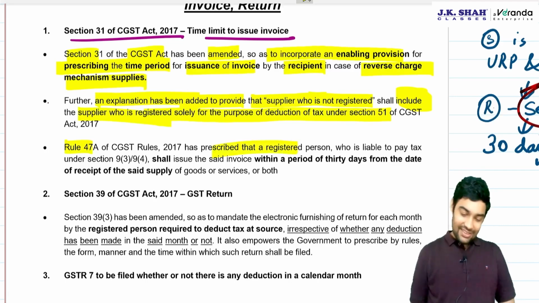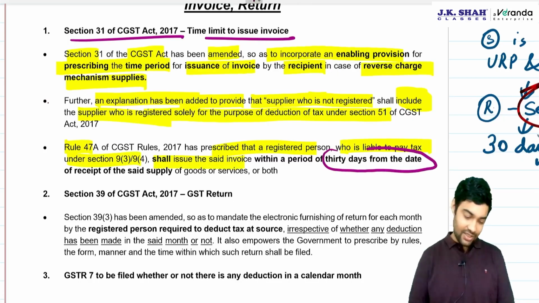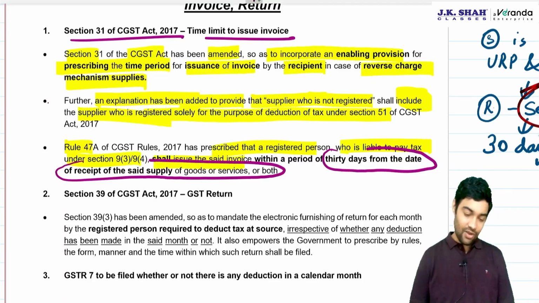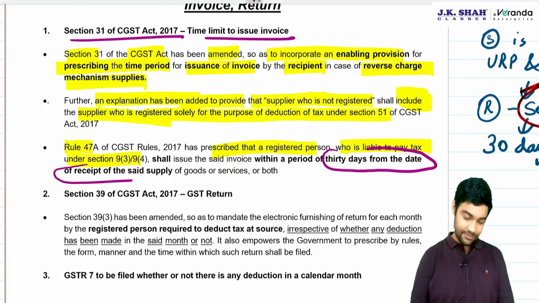Section 47A prescribes that the registered person who is liable to pay tax under reverse charge shall issue the said invoice within 30 days from the date of receipt of the said supply of goods or services.